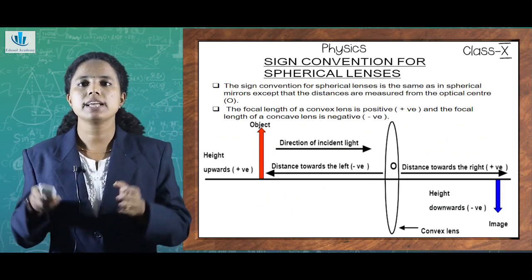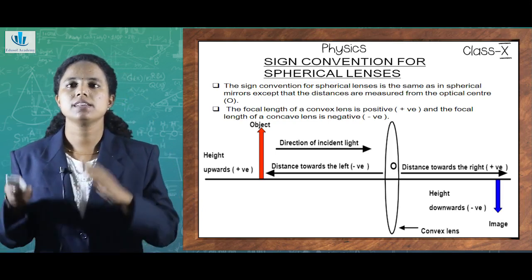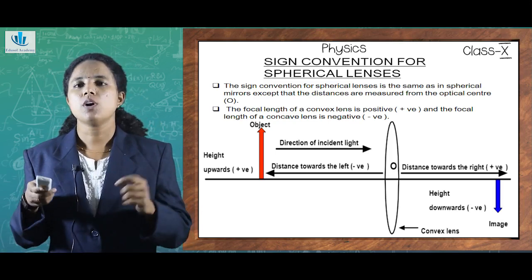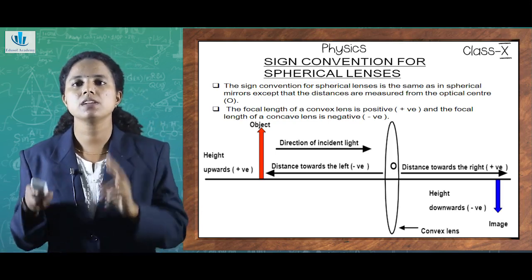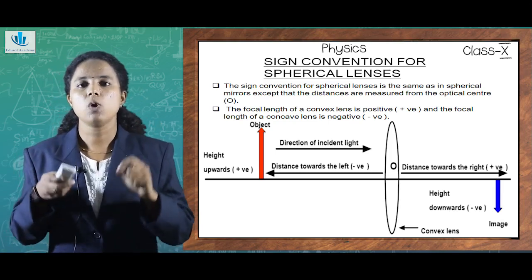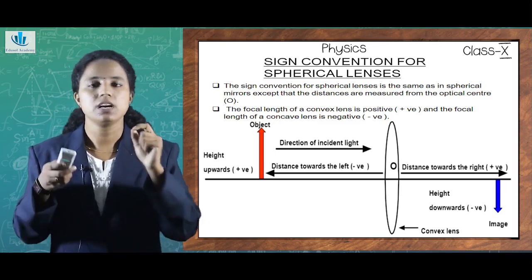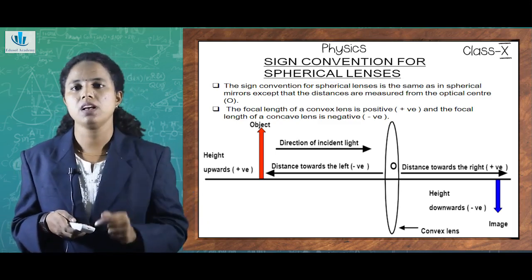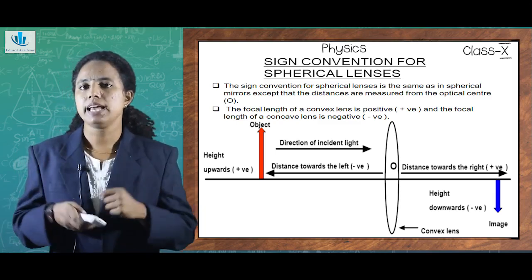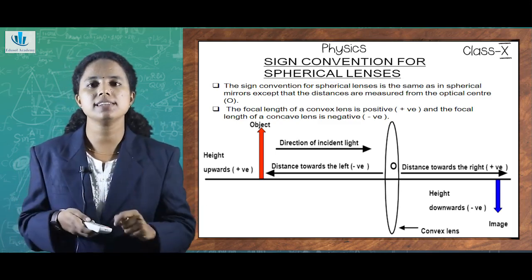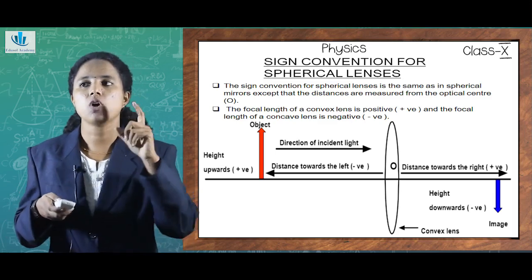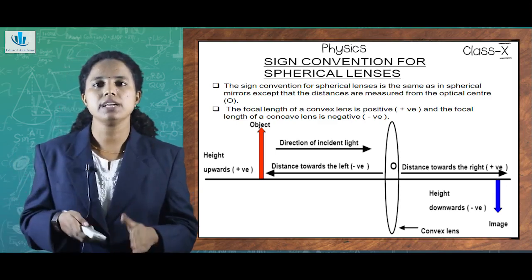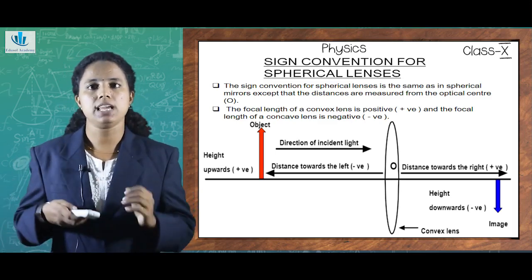So just like the sign convention for the mirrors, there is also a sign convention for spherical lenses. The only difference is that in the case of mirrors, the object distance is always measured from the center called the pole or P. But what is it in the case of a lens? We call the center of a lens the optical center or O instead of the pole of the mirror. That's the only difference. For all others, it is the same.